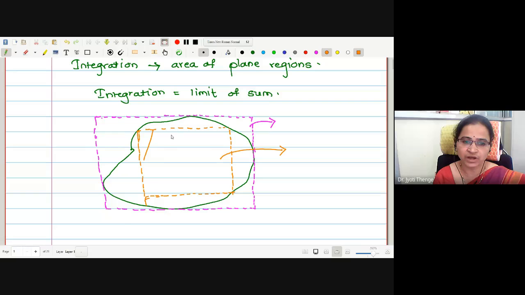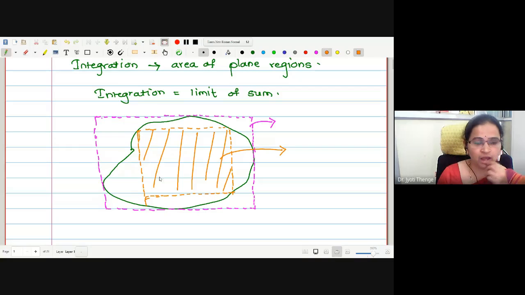Now in order to find out the remaining area, which is not having any exact geometrical shape, we will try to divide it into smaller parts. Let me use some other color pen.